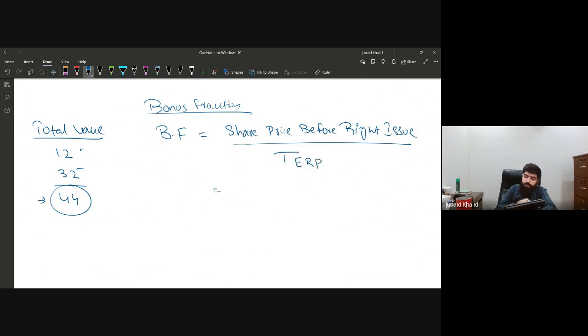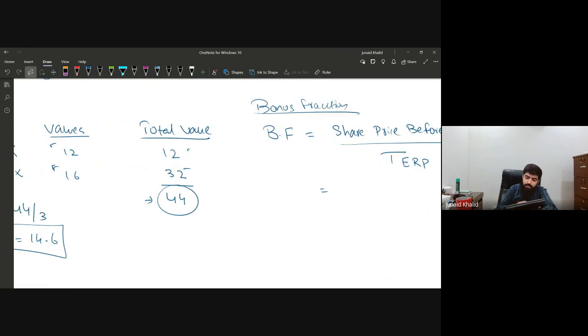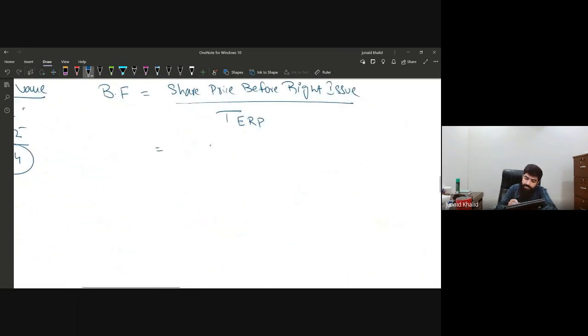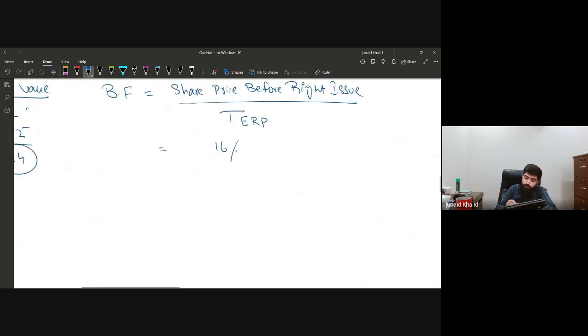So the price of the shares before the right issue was $16, and the theoretical ex-right price that we have already calculated is 14.6. So just divide it. 16 divided by 14.6, this will make 1.09.